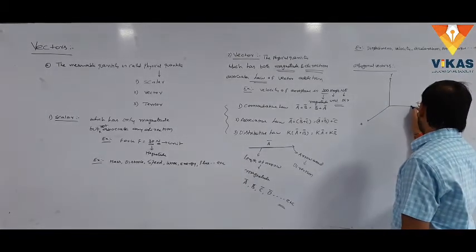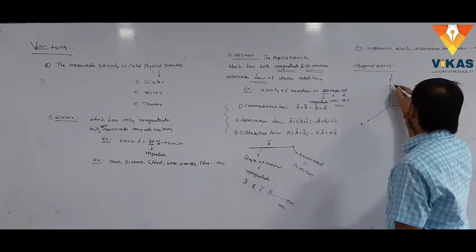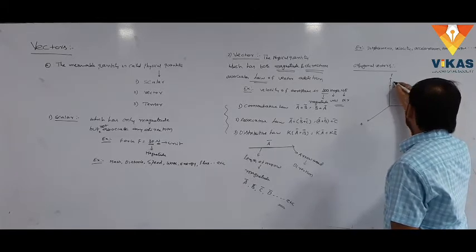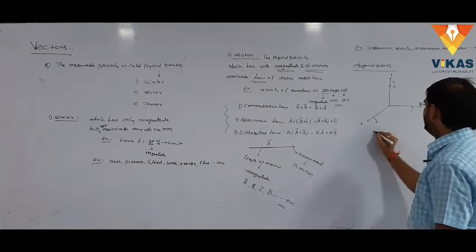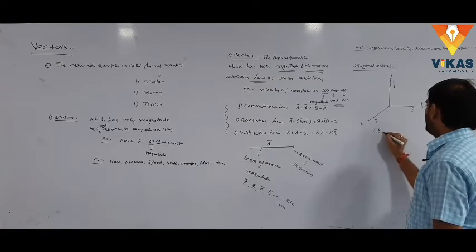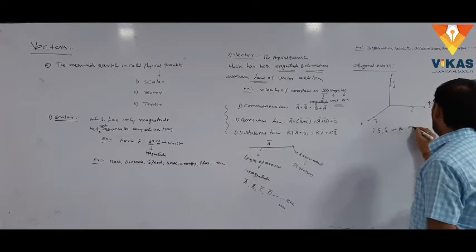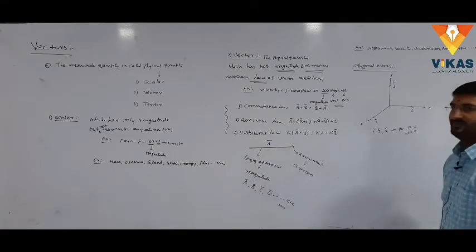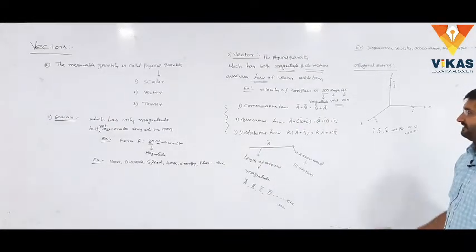The vector which lies along the x-axis is represented with i cap, the vector which lies along the y-axis with j cap, the vector which lies along the z-axis with k cap. Here i cap, j cap, k cap are the orthogonal vectors.